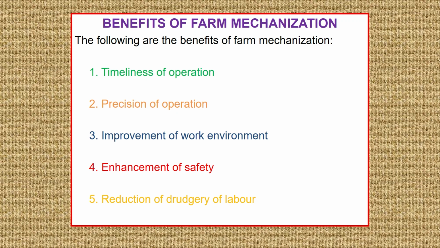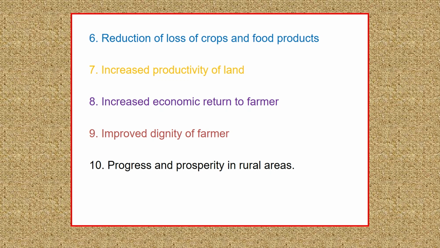So with the help of machines, we will keep the distance from the point where the chemicals are applied over the plant to where we will stand, and that's how the safety will be ensured. So there is a reduction of drudgery of labor. Of course, labor are relieved from all the tough jobs he is used to doing, and that's how the drudgery will be reduced. And there is a reduction of loss of crops and food products.